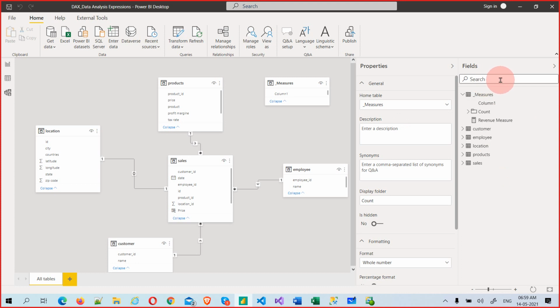Okay, that is better. Best practice is just create a folder and give a particular name, what kind of columns or what kind of measures, so that you can give a proper name. So this is the display folder name, and it will automatically create. Okay, any questions, guys, here?